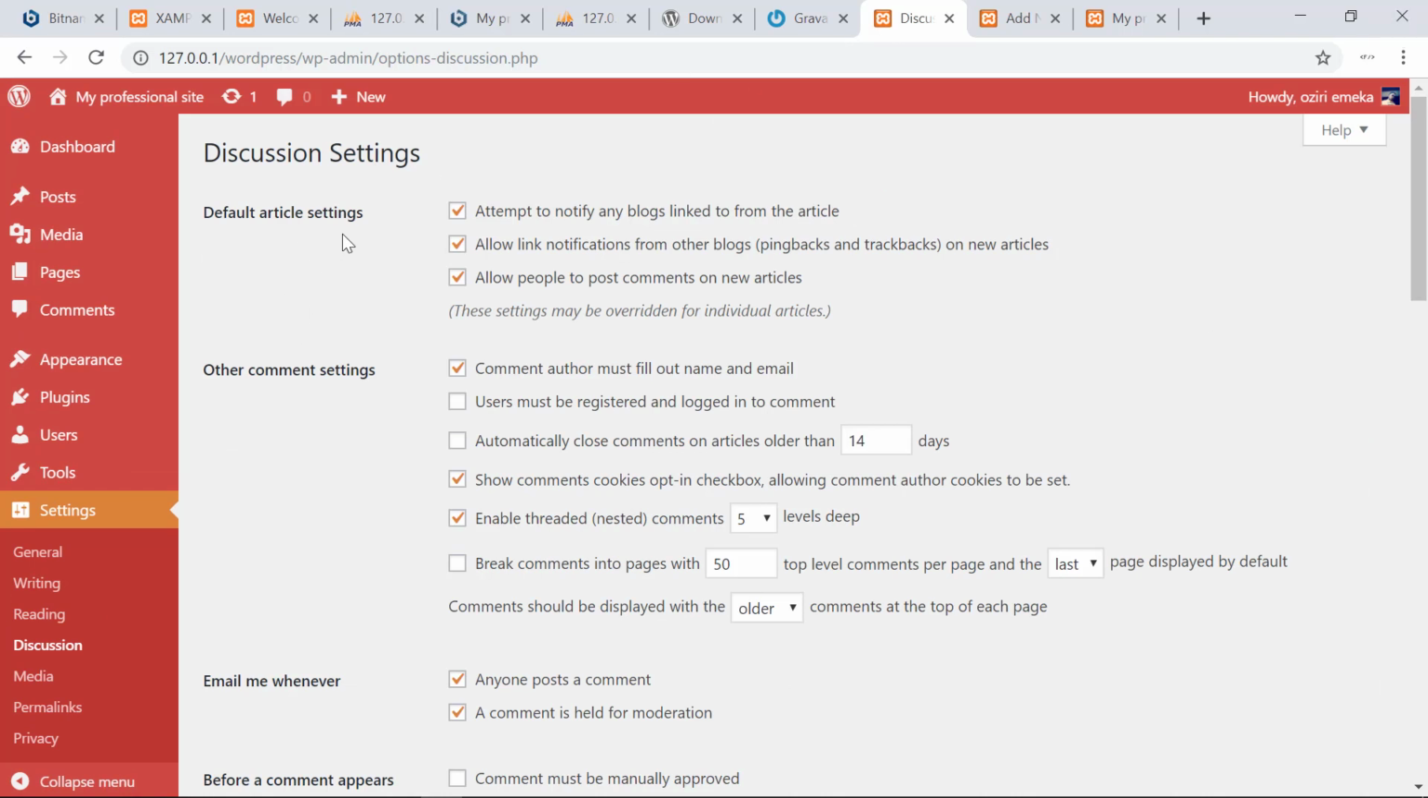The default article settings have features such as attempt to notify any blogs linked to from the article. Now this has to do with ping. I'm not going to take my time to explain that because it's actually a different option, but we could utilize this one to use tools like Discourse comment. So I'm just going to leave it that way. And next one we have is allow link notification from other blogs.